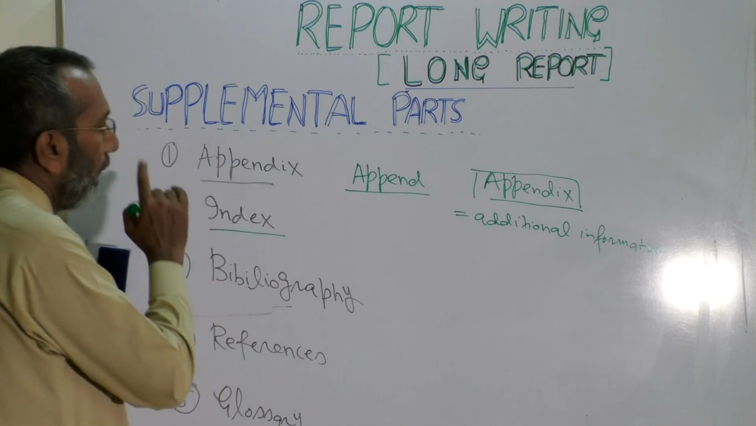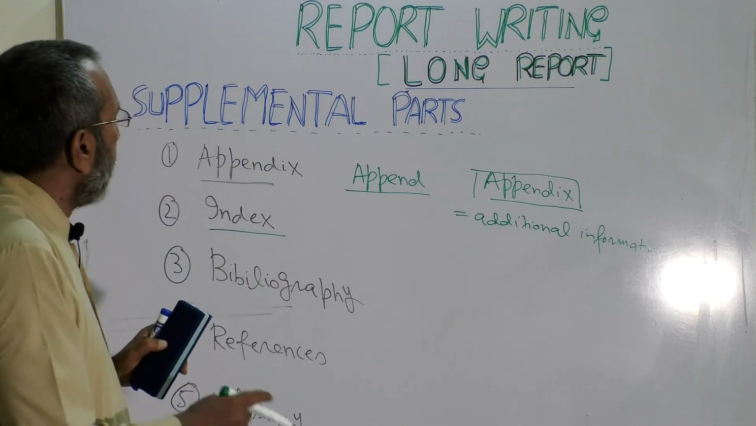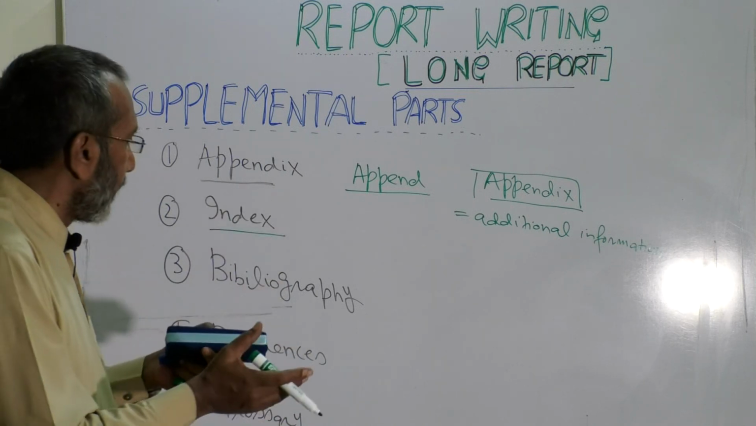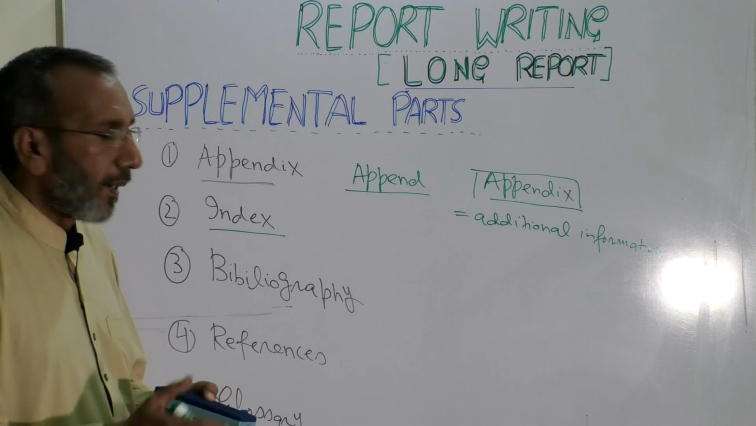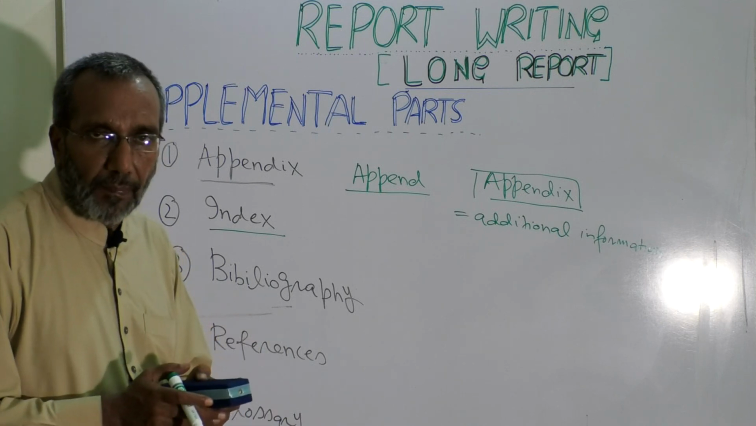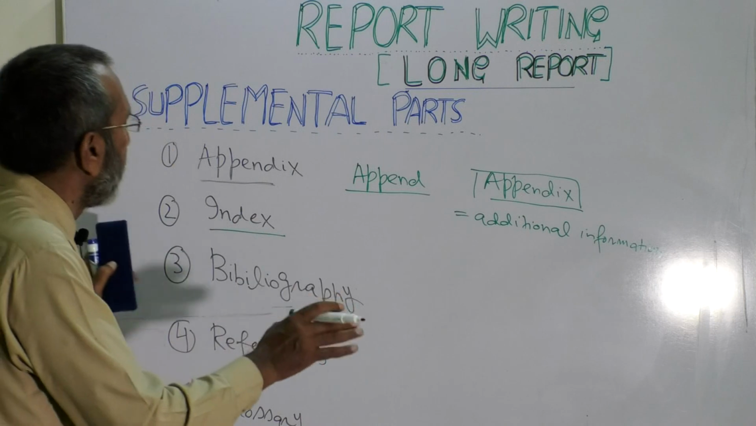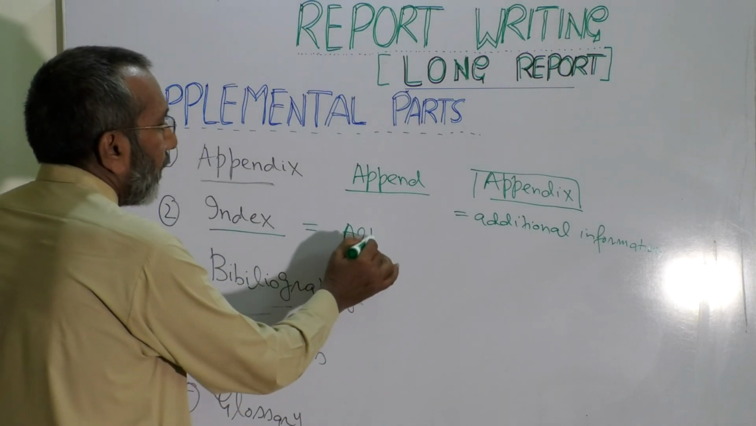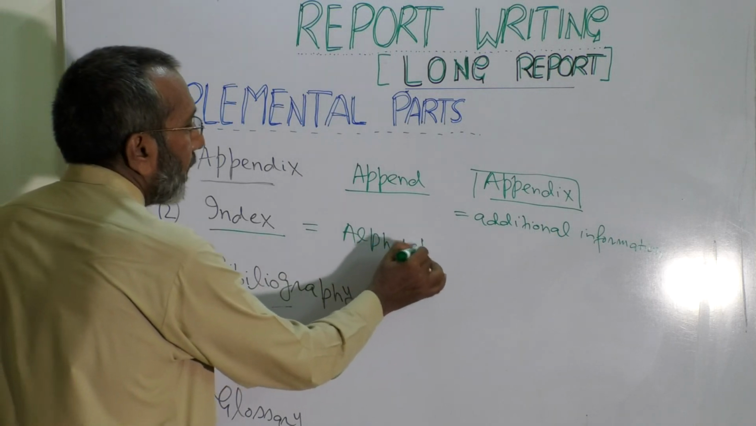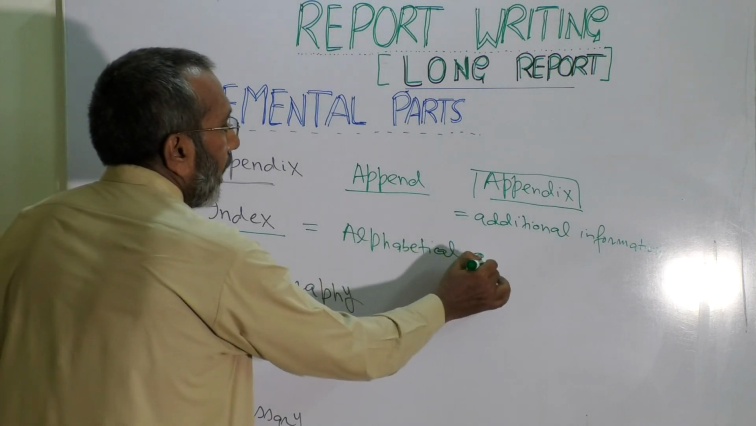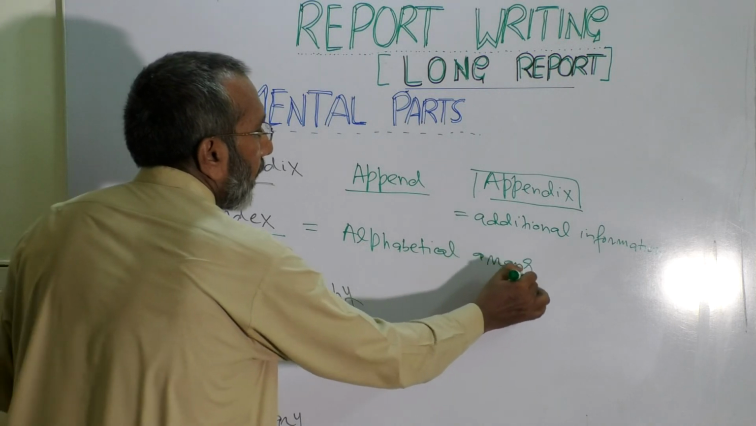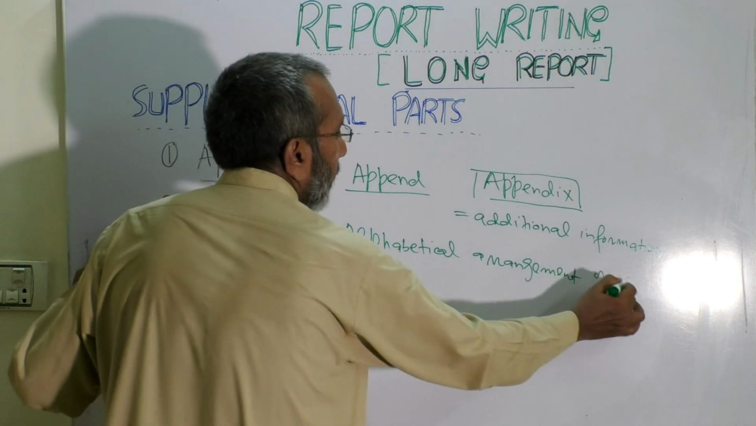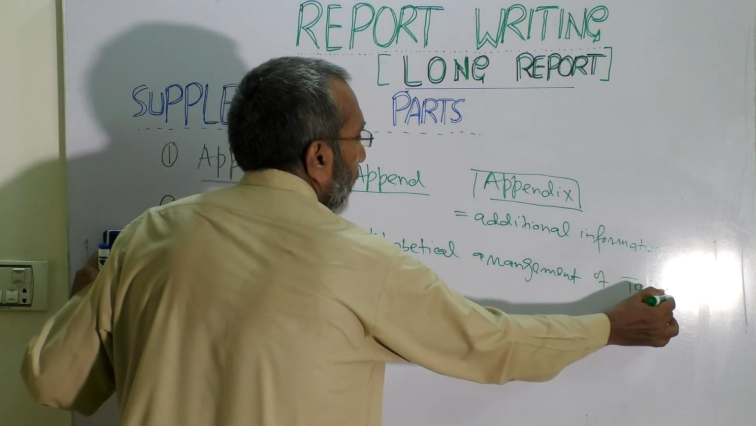Index, a very common word you might have heard. Most of the students know that index means a list of topics that have been included in that report. It's fine, but the exact definition of index is the alphabetical arrangement of topics discussed in that report.